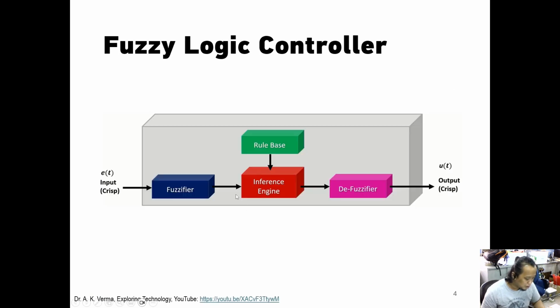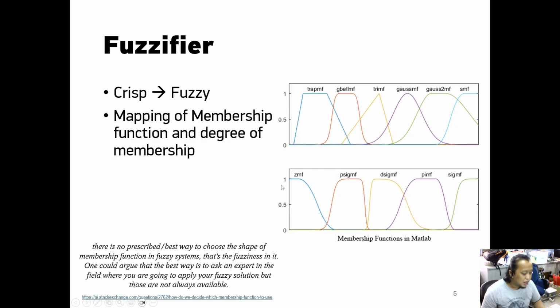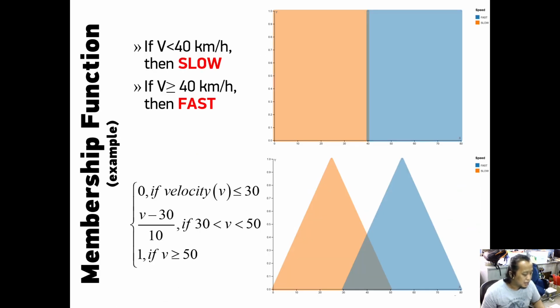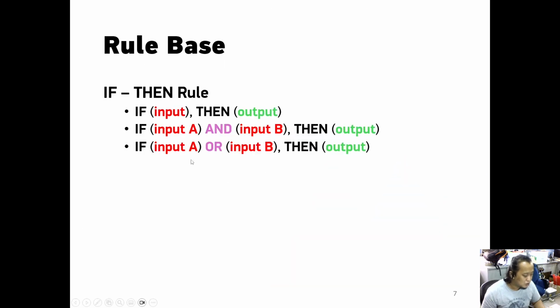So this is the inference engine and rule base. The rule base has to be an if-then rule. It can be if input then output, or if input A and input B then output, or if input A or input B then output.